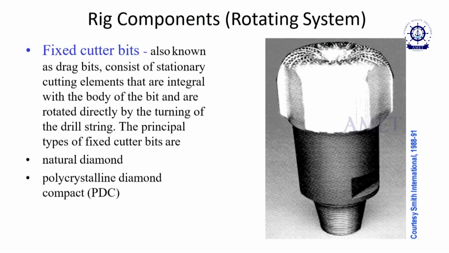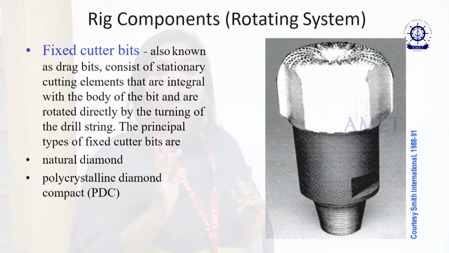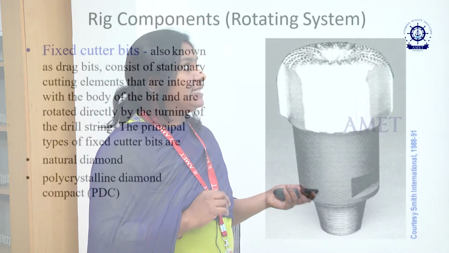Now we come to rolling cutter bits. They consist of cutting cones that rotate on their own axis as the drill string turns, with teeth or buttons on the body of the cones. So the drill string rotates, and the cones move according to their own axis.